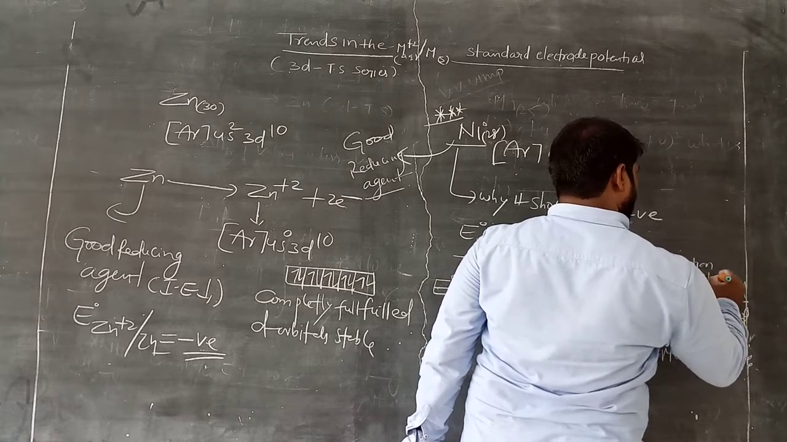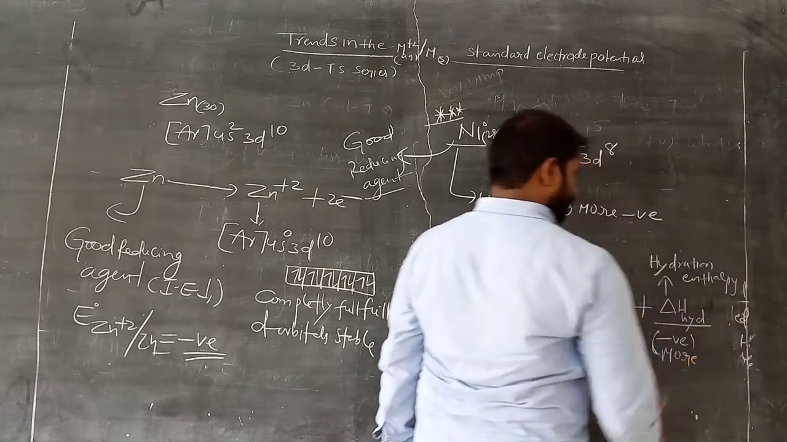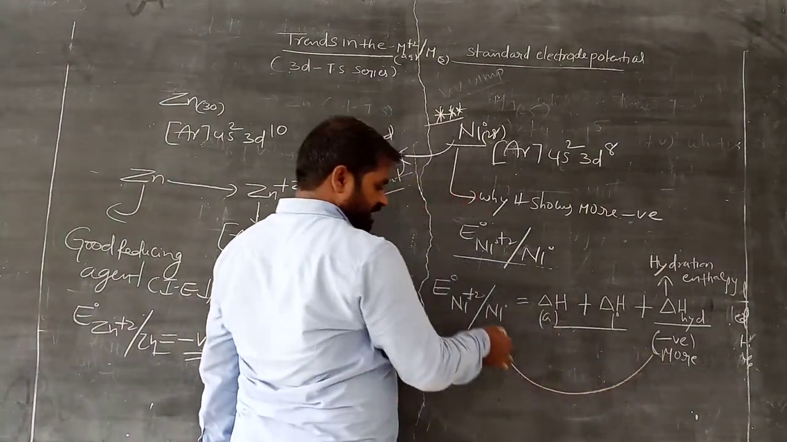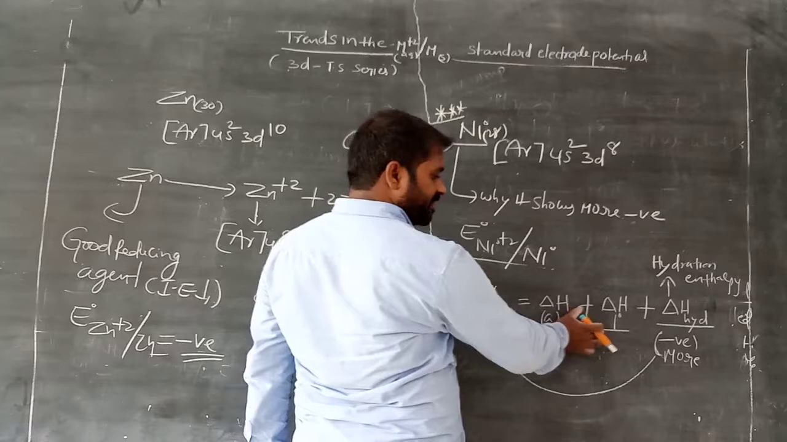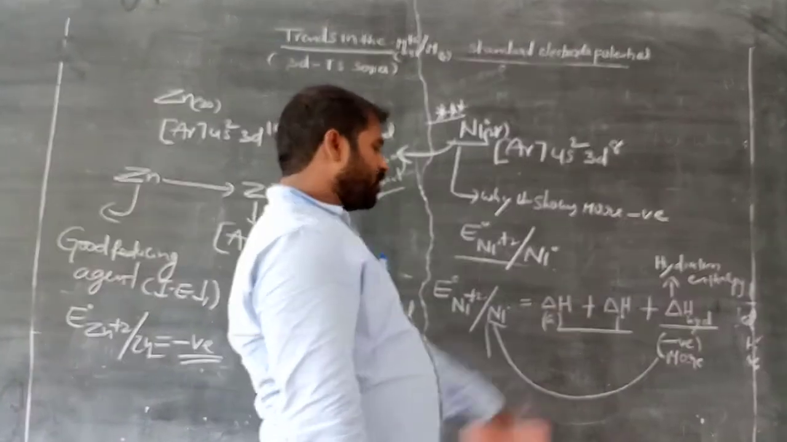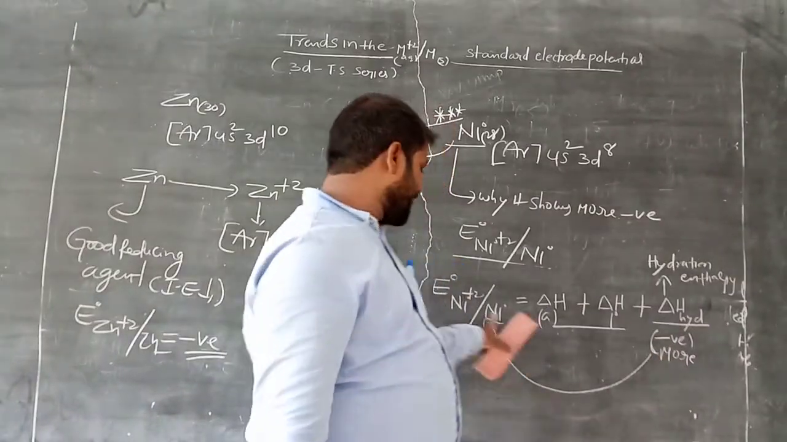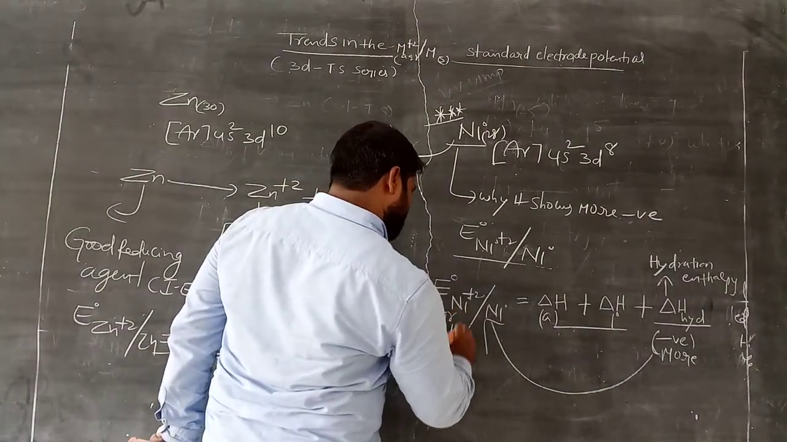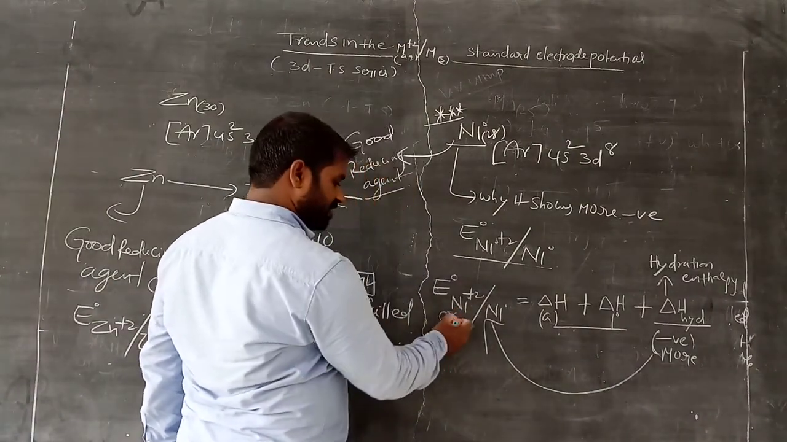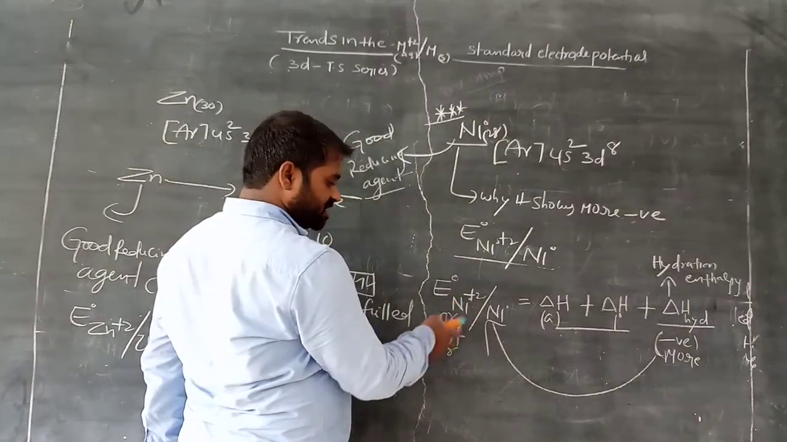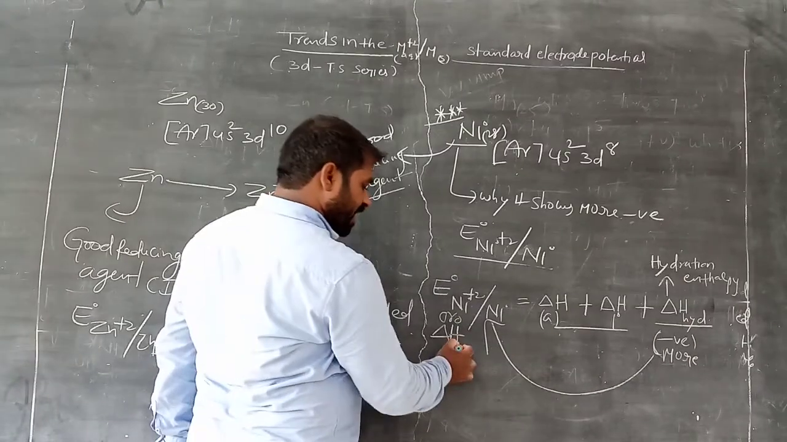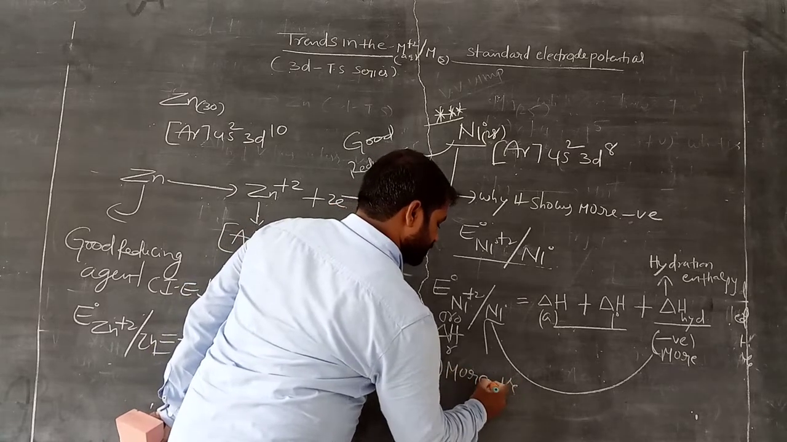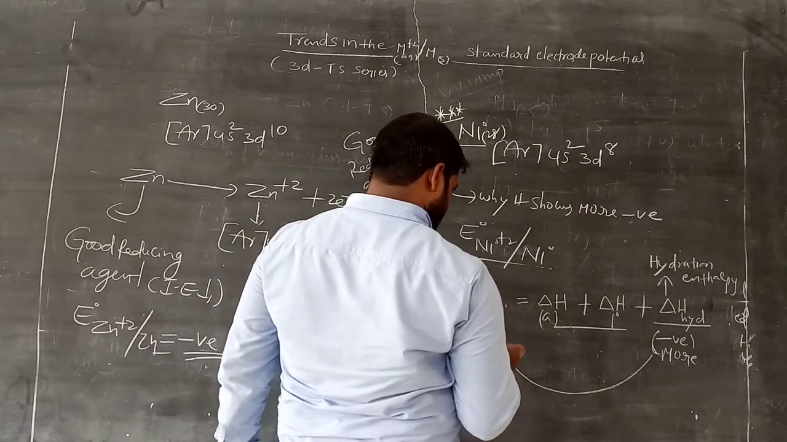Hydration enthalpy is more negative, so automatically these values are also more negative when compared with this one. Suppose +2, -8, -6: is it negative or not? This value is negative, so we can also represent this as delta H, standard reduction potential. These values are also more negative.